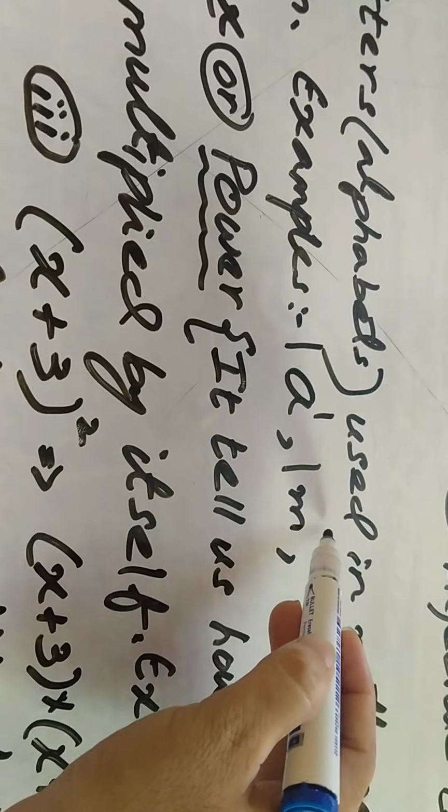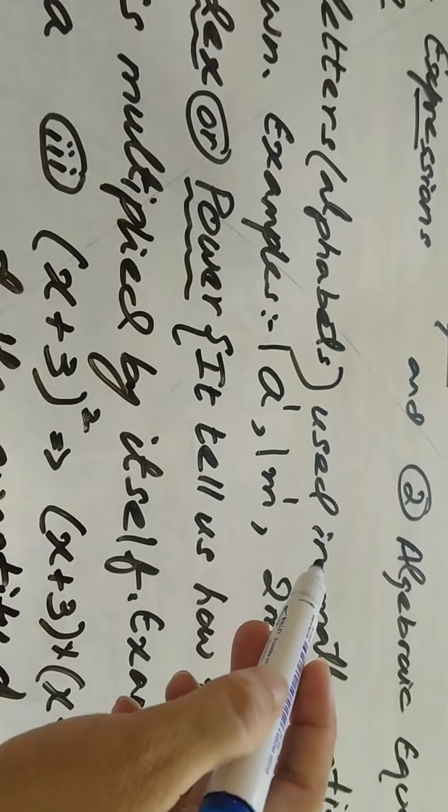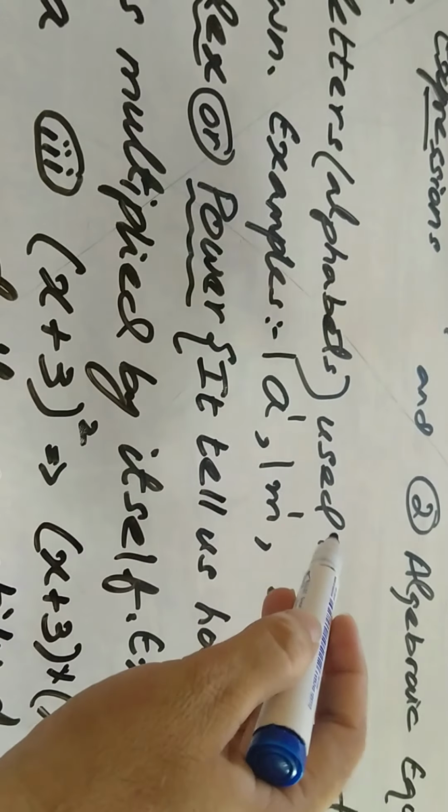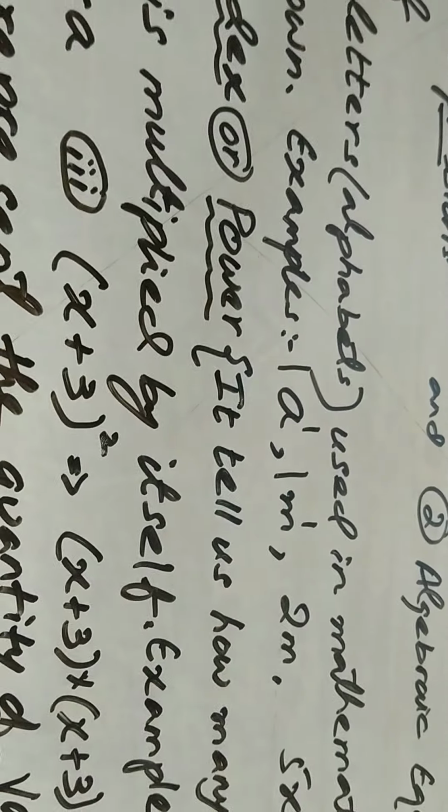When there is no power, so always remember guys, when there is no coefficient of any variable, the coefficient is always 1. When there is no power of any variable, its power is always 1. So guys, when we have a variable, we have two more things with the variable. At the top the power.